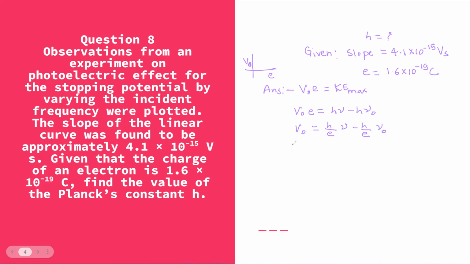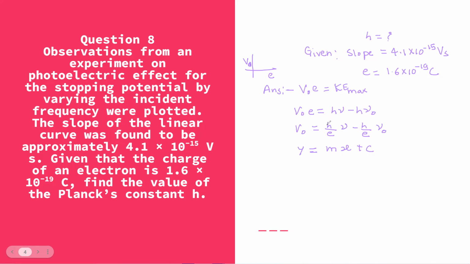I can relate that formula with the standard equation of a straight line, that is y is equal to mx plus c. As you can see here, h is Planck constant, e is charge on electron, and threshold frequency will be constant for that given metal. So h upon e into nu naught is a constant, and nu is the variable.